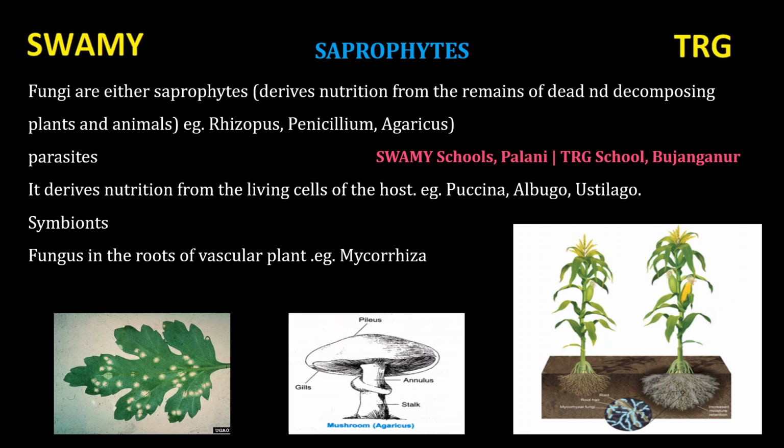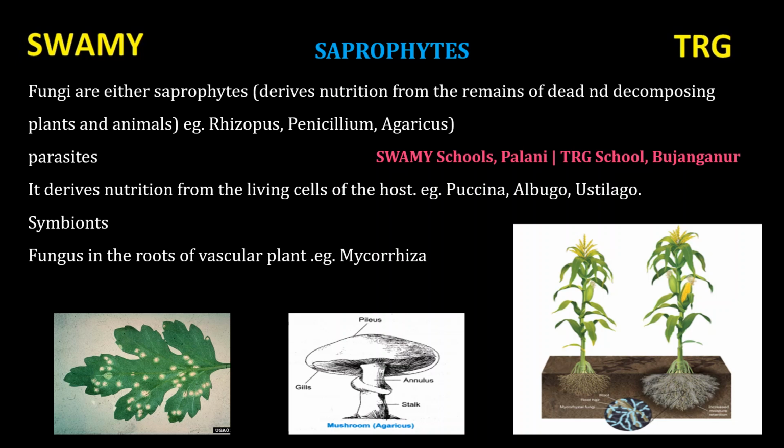Example, Albugo and Ustilago. Here is the picture of a chrysanthemum leaf. The white rust is the Albugo fungi. Rhizopus, penicillium, agaricus are saprophytes. They get nutrition from dead and decomposing plants and animals.